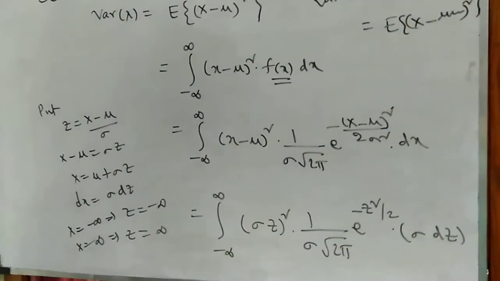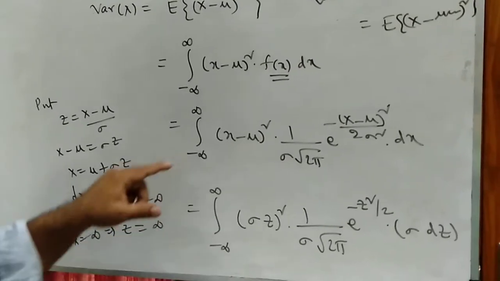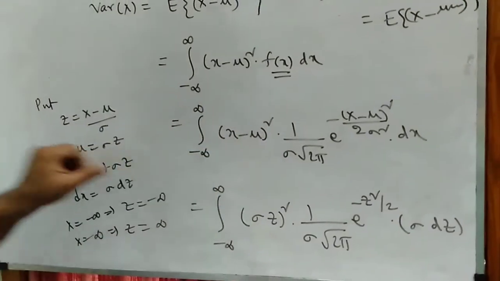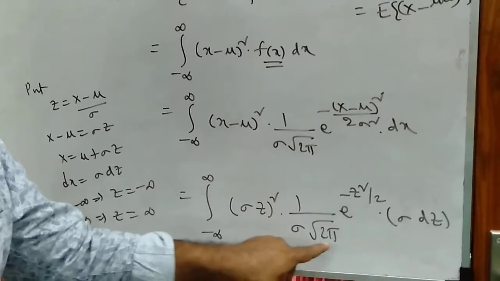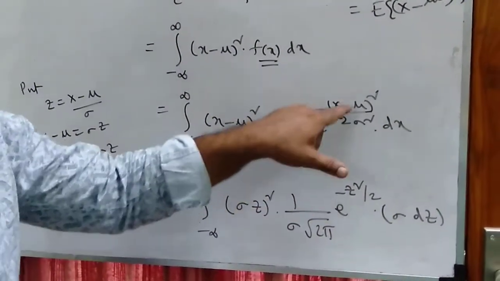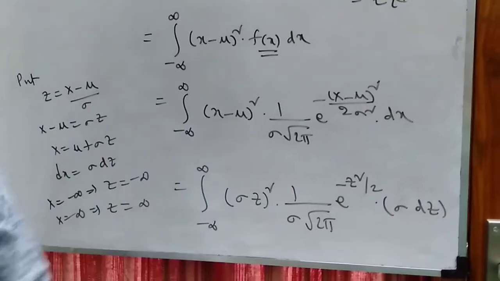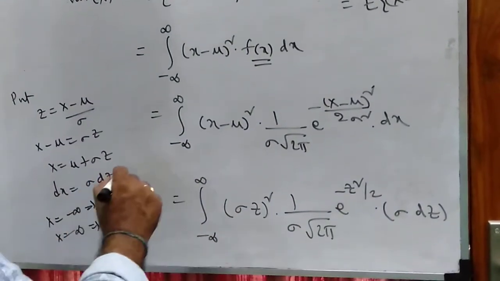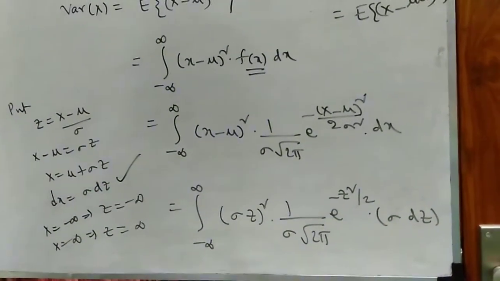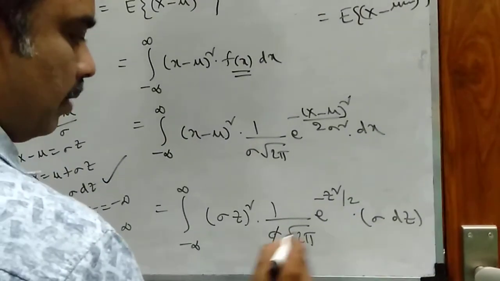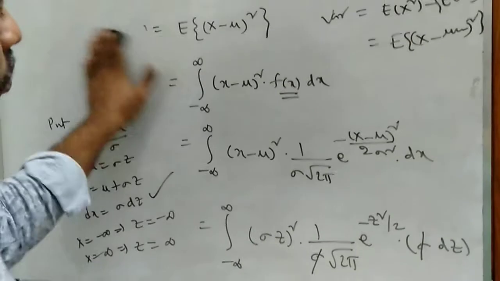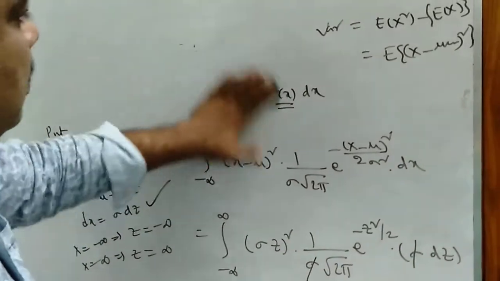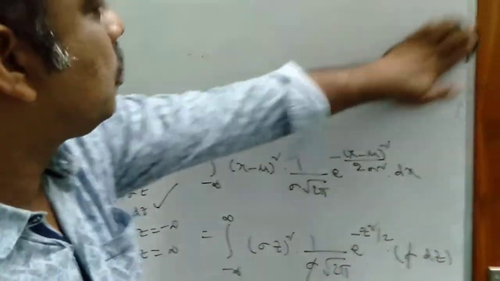See this once again. The limits do not change, minus infinity to infinity. x minus mu is replaced by sigma z whole square, 1 by sigma root 2 pi as it is, e power minus z square by 2, and dx is replaced by sigma into dz. On cancelling, sigma gets cancelled, and sigma square is a constant, and 1 by root 2 pi is also a constant.